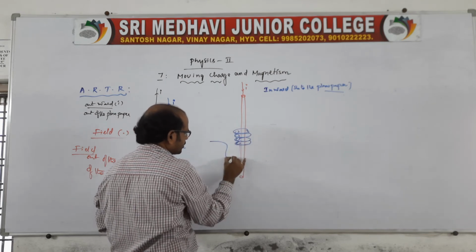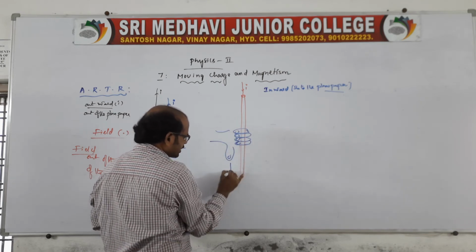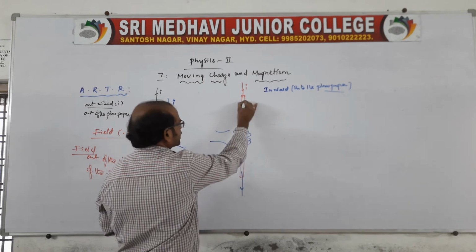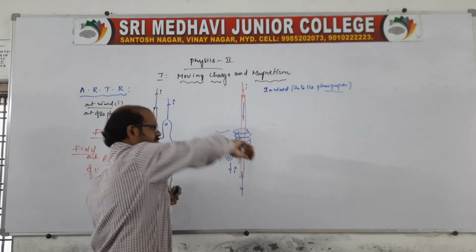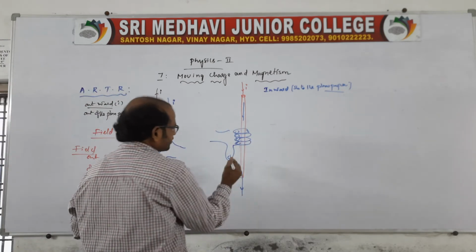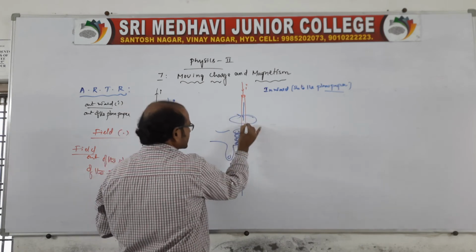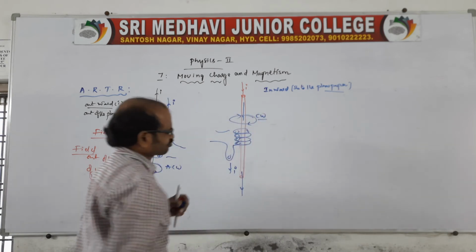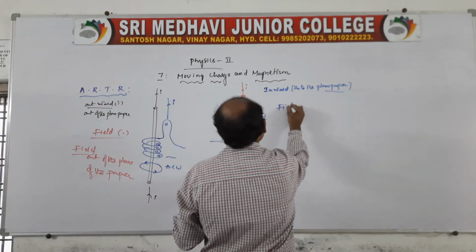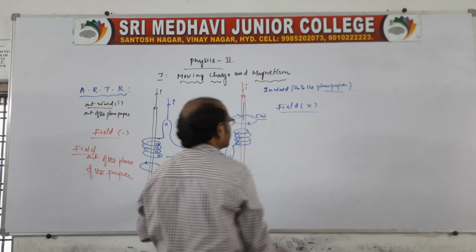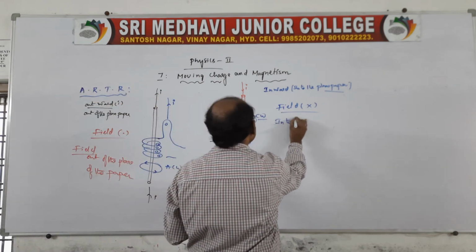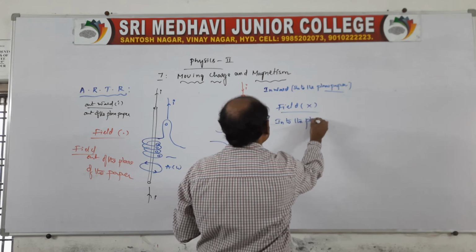The thumb indicates the direction of current, into the plane of the paper, and therefore the field will be in clockwise direction, CW. And here the field will be cross field, into the plane of the paper.